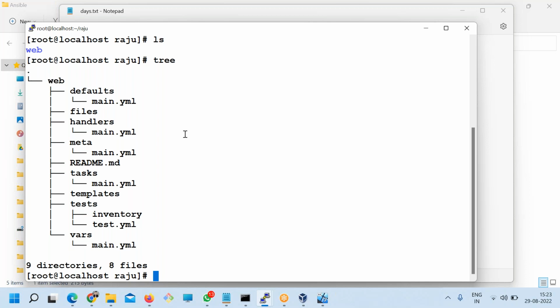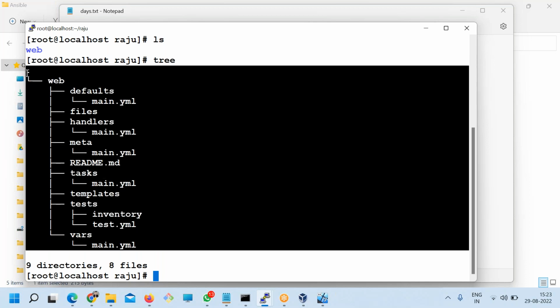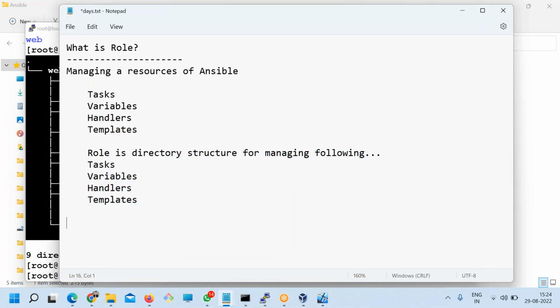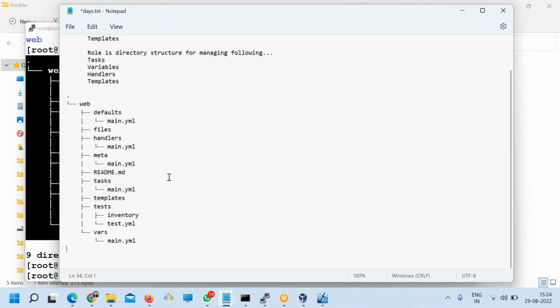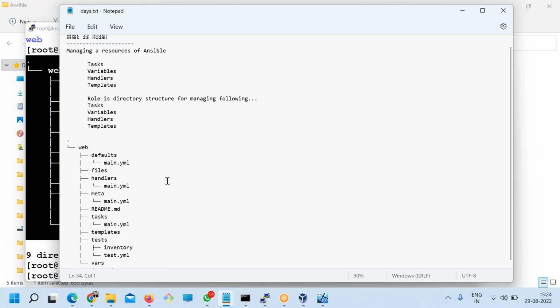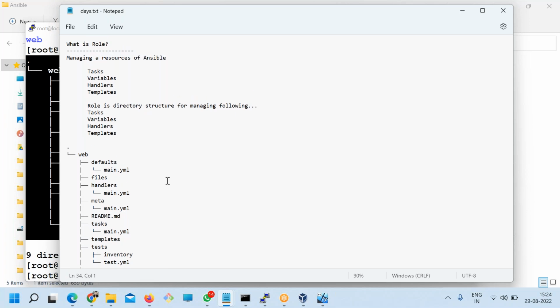Now you will ask me why we are doing all that. What was the reason for it? The reason is very simple. Just think about it at a larger scale. The whole world is using Ansible. What they will do is keep the tasks in different locations, variables in different locations, handlers in different locations, and templates in different locations.